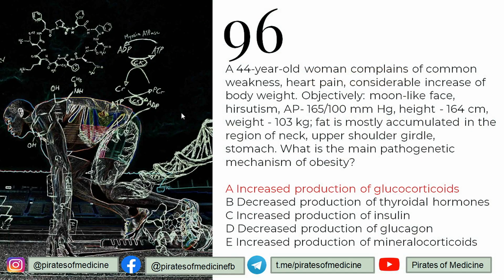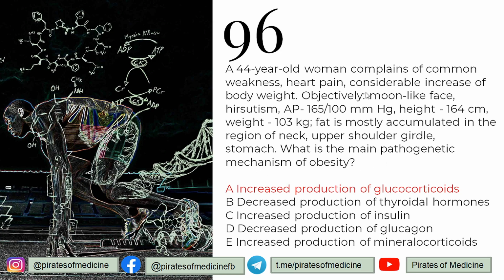So 96, a 44-year-old woman complains of common weakness, heart pain, considerable increase of body weight. Objectively: moon-like face, hirsutism, arterial pressure is 165 over 100, height is 164 centimeters, weight is 103 kilograms. The fat is mostly accumulated in the region of the neck, upper shoulder girdle, stomach. What is the main pathogenetic mechanism of obesity?